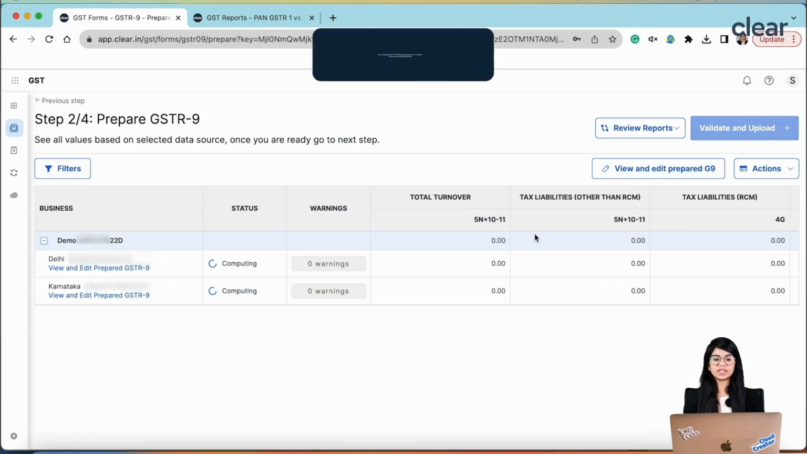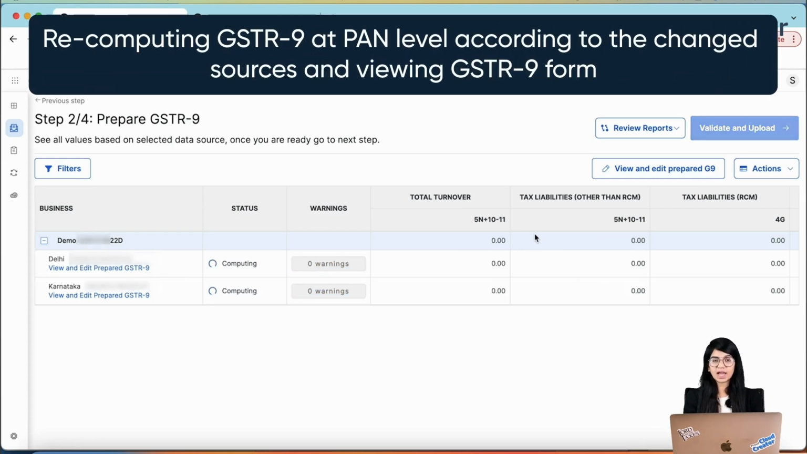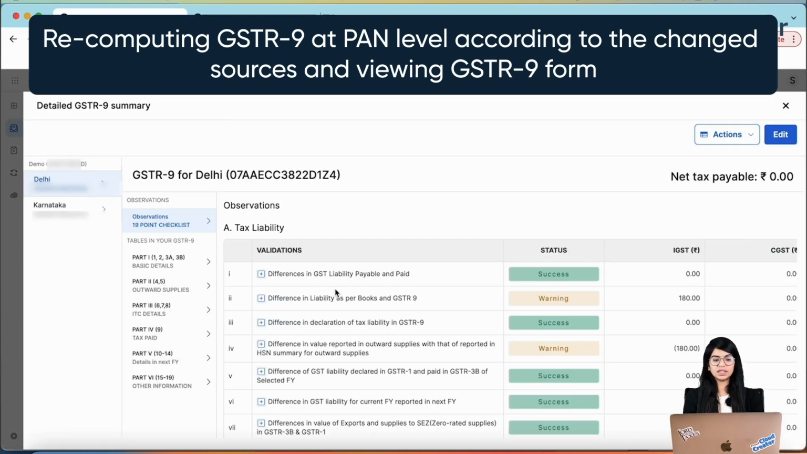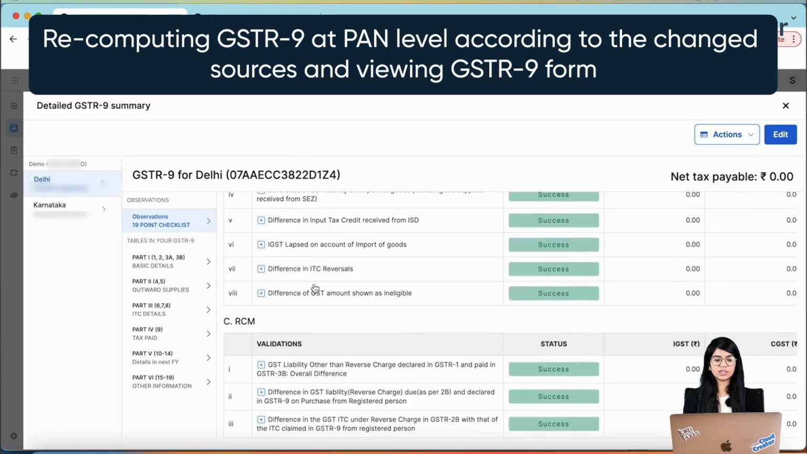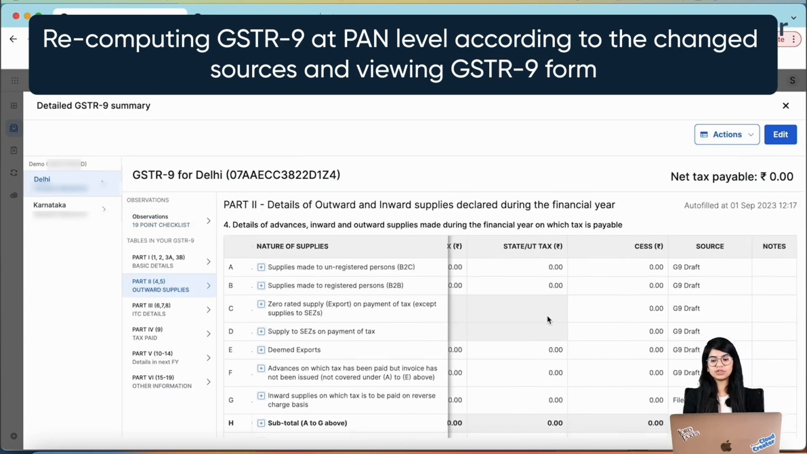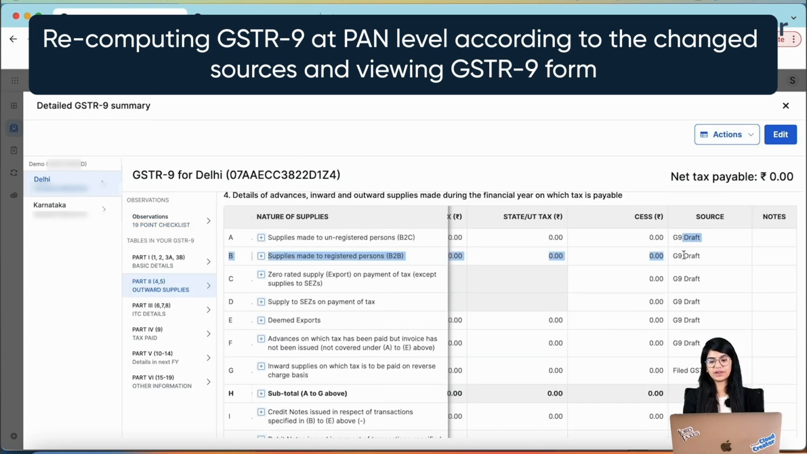Once you click on prepare GSTR-9, we will be recomputing your entire GSTR-9 basis the sources which you have selected. Now you can see your entire GSTR-9 is getting computed basis the sources which you have selected, right? Once we compute it, you can see this has already been computed. Now when you see the entire GSTR-9 form, you see that this has been updated basis the sources which you have selected. Like for example, here you changed from GSTR-1 to GSTR-9 draft, so this has been changed over here.